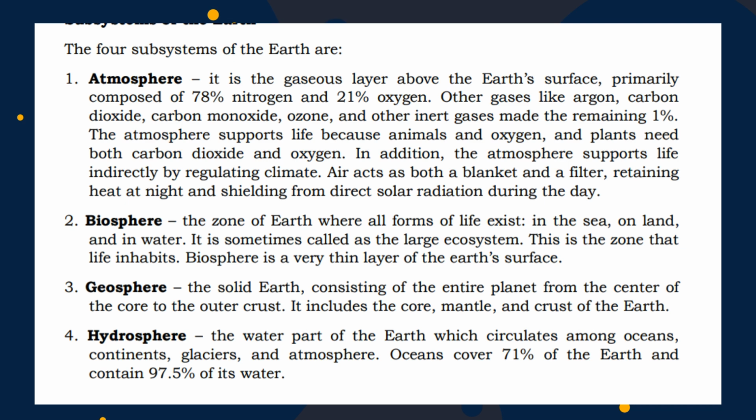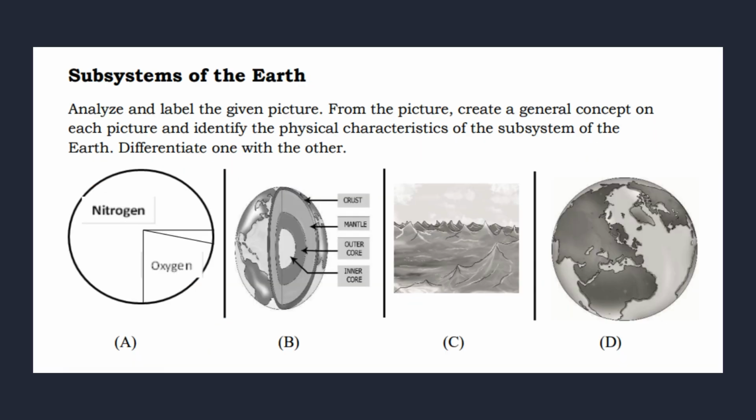Subsystems of the Earth. If we analyze these pictures, the A is the atmosphere, the B is the geosphere, the C is the hydrosphere, and the D is the biosphere.